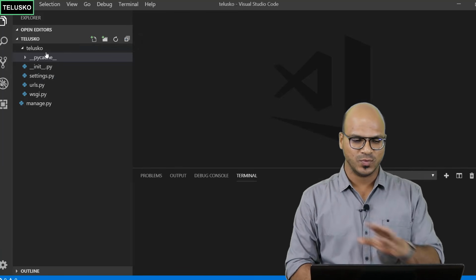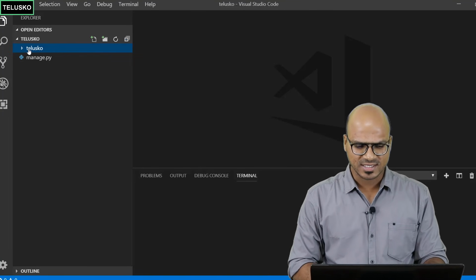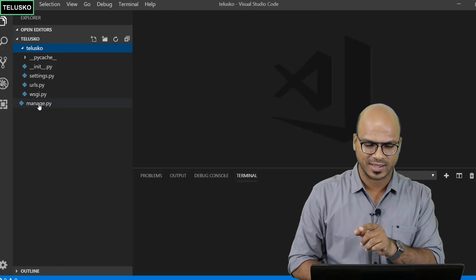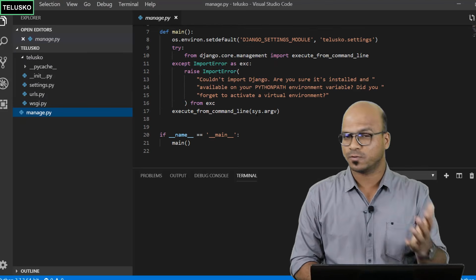This is what you will get. You will get your project here, which is Telusko, and inside this you can see we have a lot of files. In fact, we have talked about them before, but just for a quick recap, we have this manage.py, which is useful to manage your project.